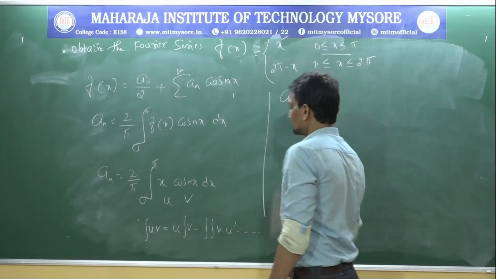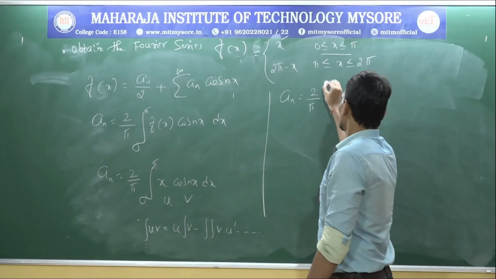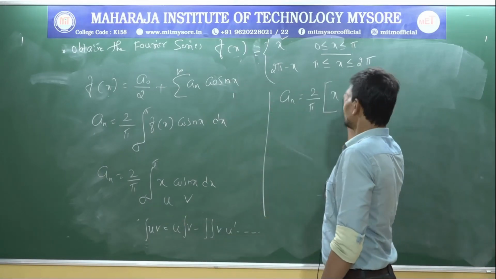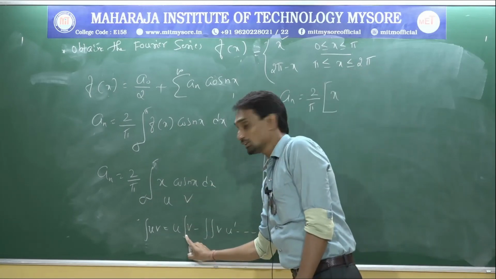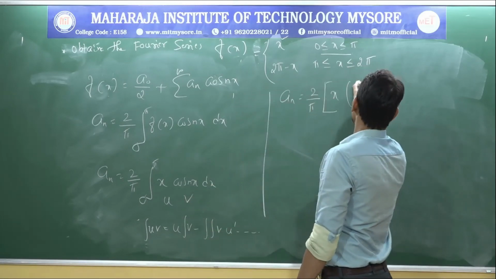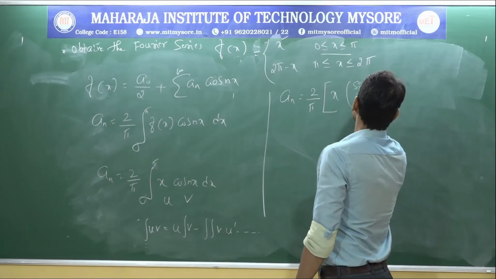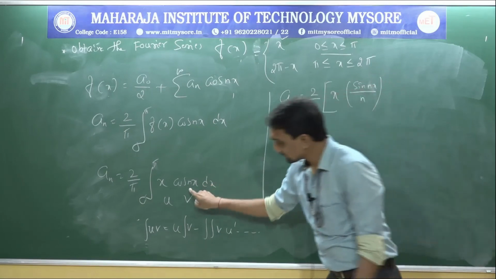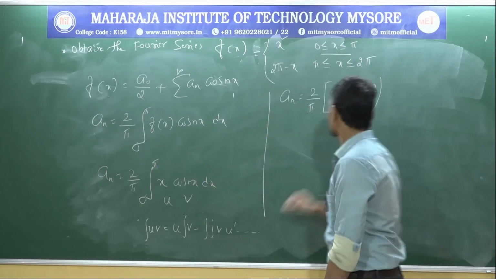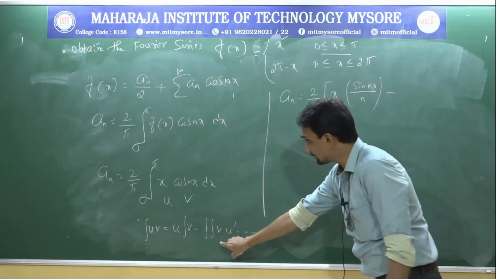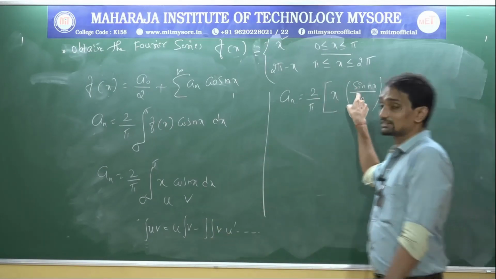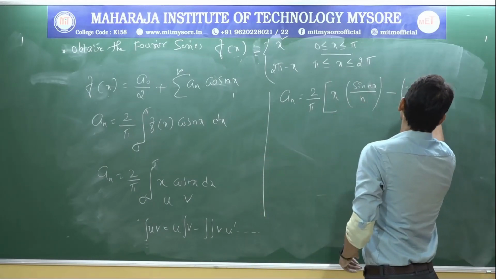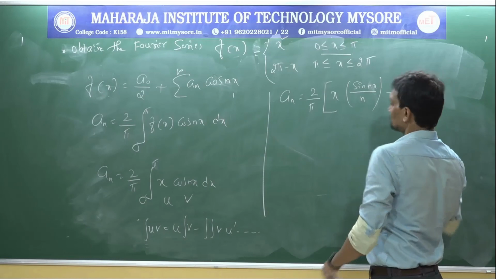Okay. Now An equal to 2 by pi as it is, bracket, x the first term as it is, integration of v, cos nx, that is sine nx divided by n, minus integration of sine nx. One more time if you integrate sine nx, you will get minus cos nx divided by n square.